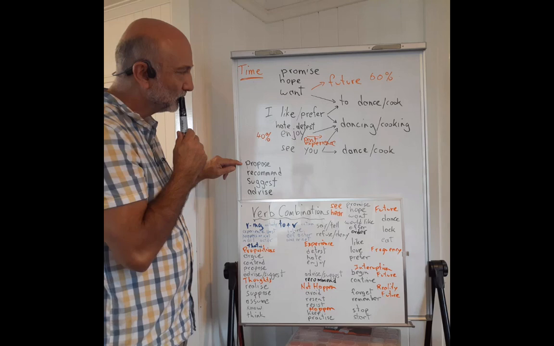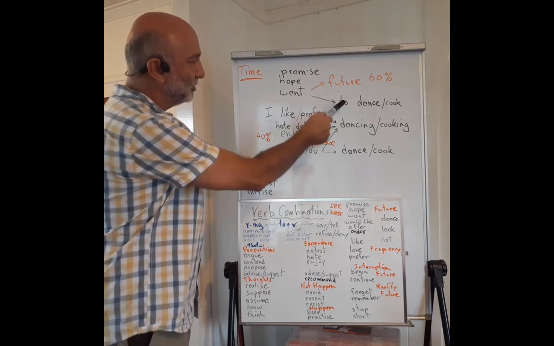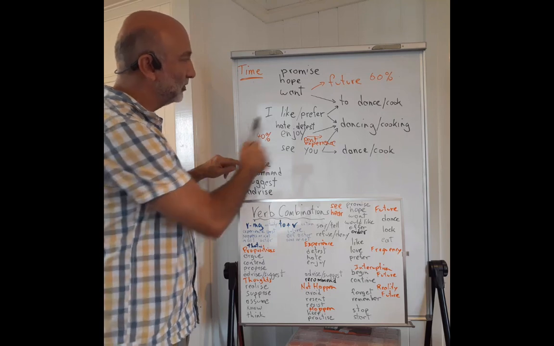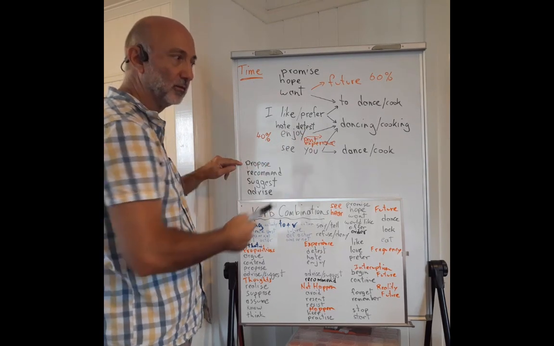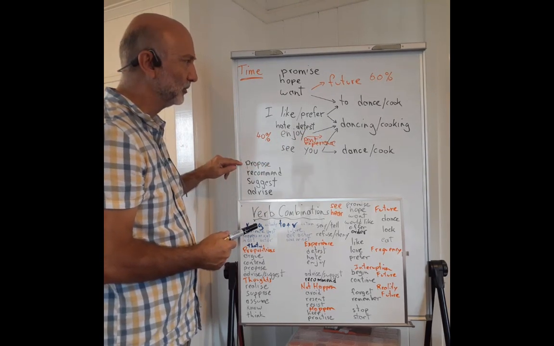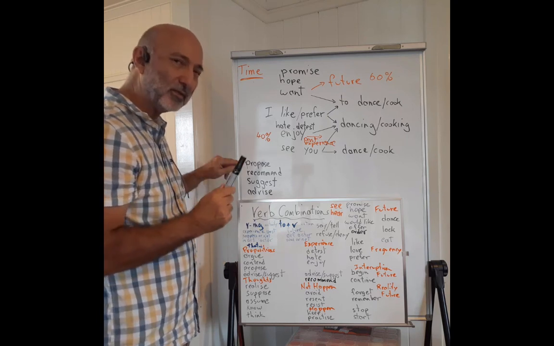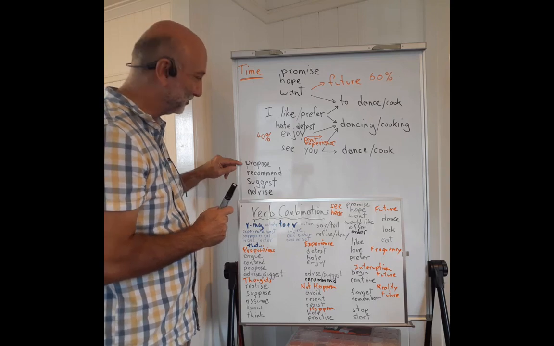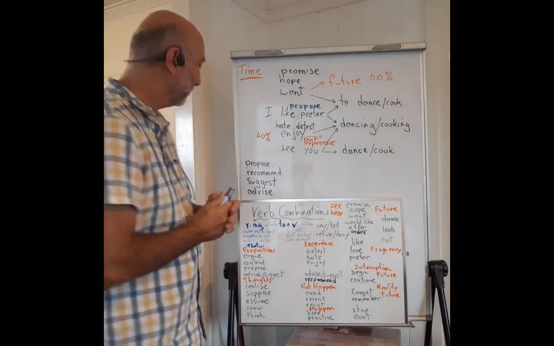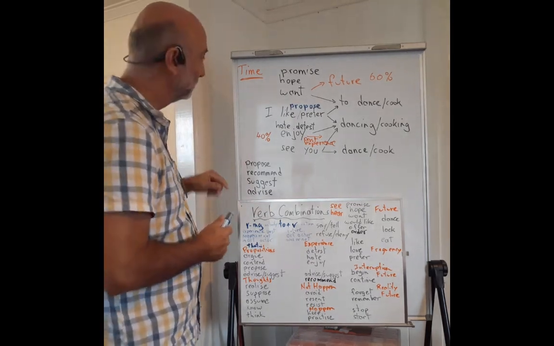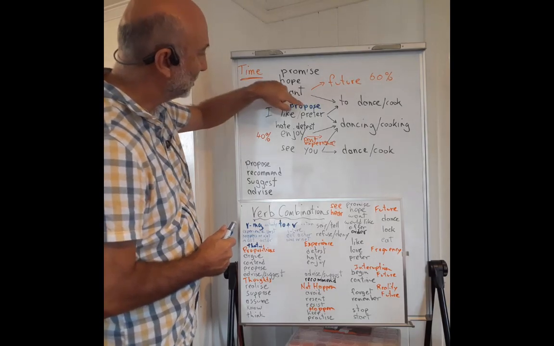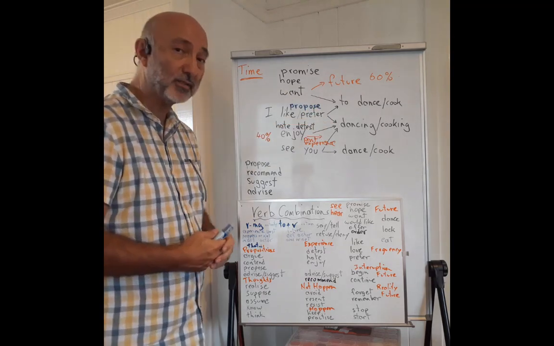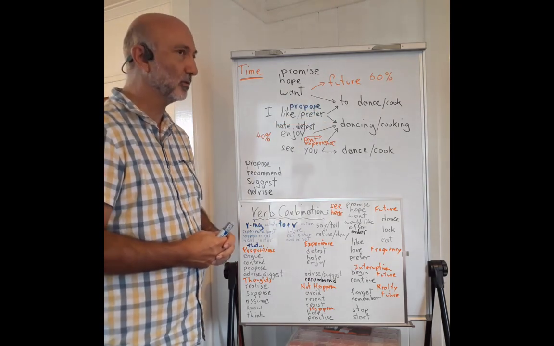Propose, I propose to dance. That's possible. I propose dancing. That's also possible. But there's something different about those two. Let's look at that next. Think about propose. I propose to dance. I propose dancing. Both of these are possible.